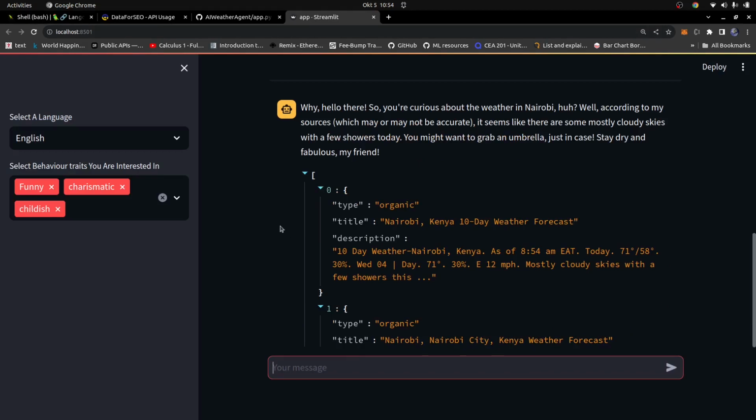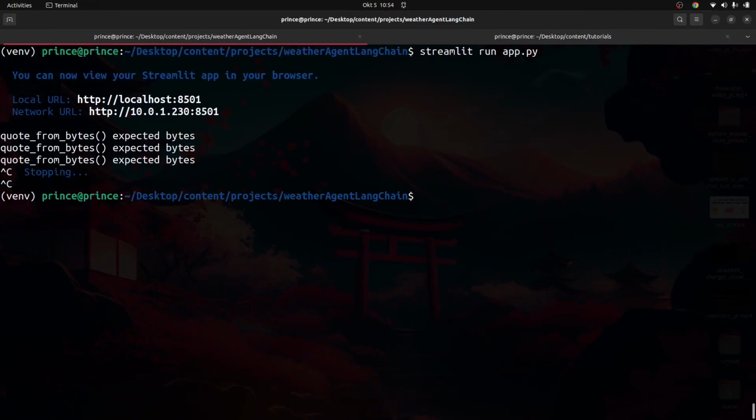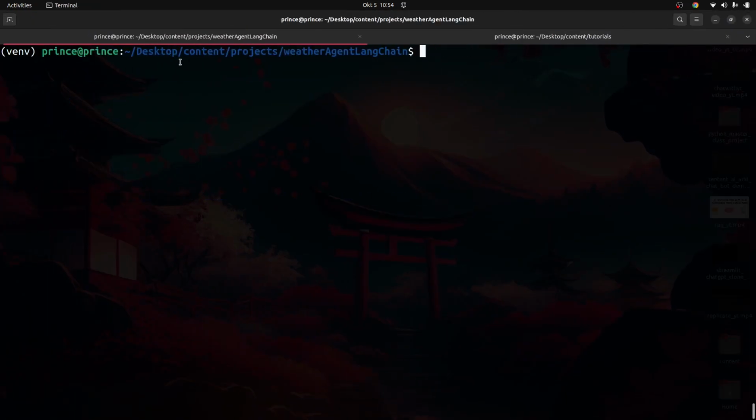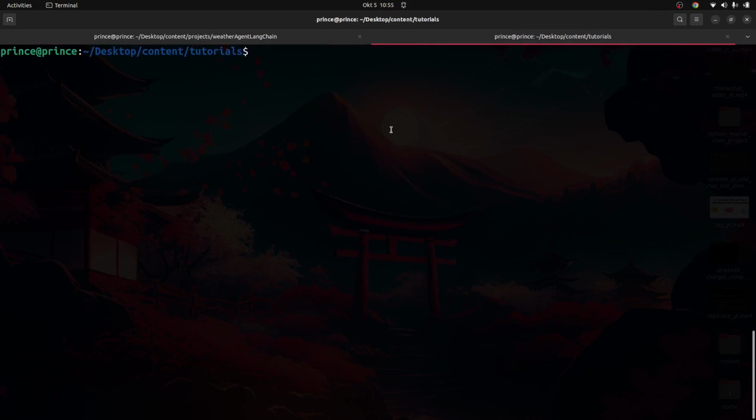So let's get started. I'm going to go into my terminal. I'm going to stop this right now and exit the terminal. Now that I have that stopped, I'm going to go ahead and create a project folder with mkdir. I'm going to call it ai_weather_agent. Then I'm going to change directory into my AI weather agent folder.